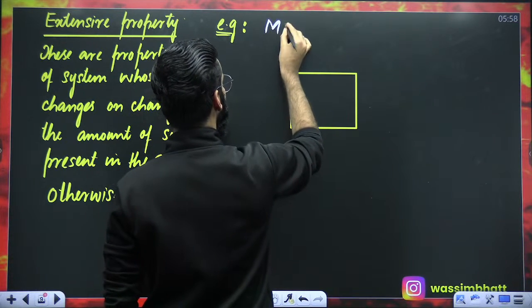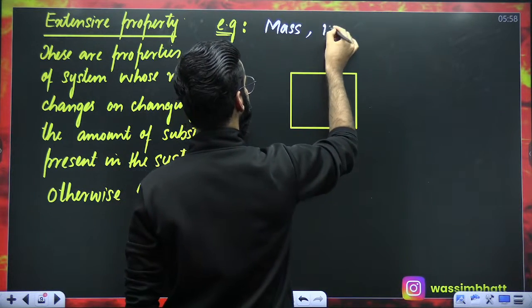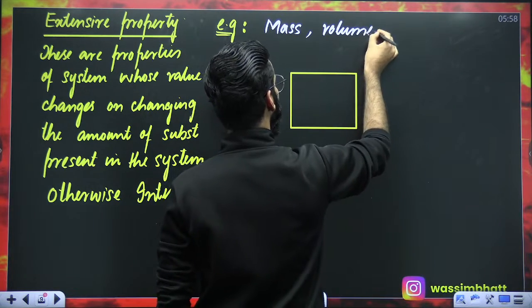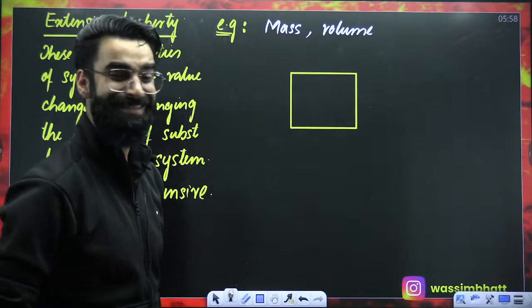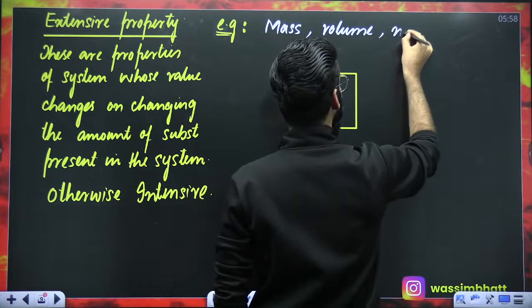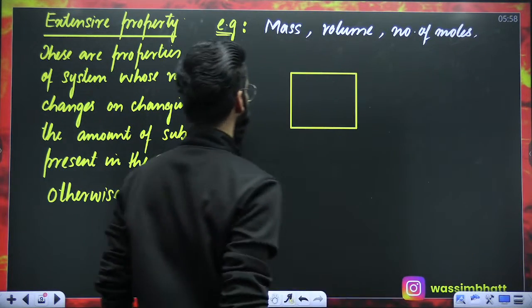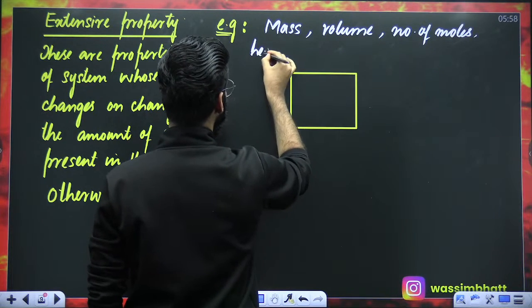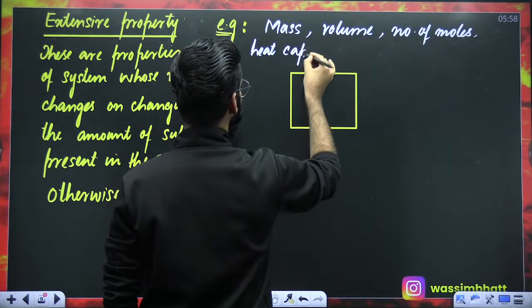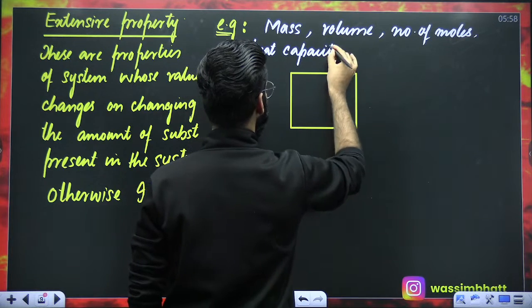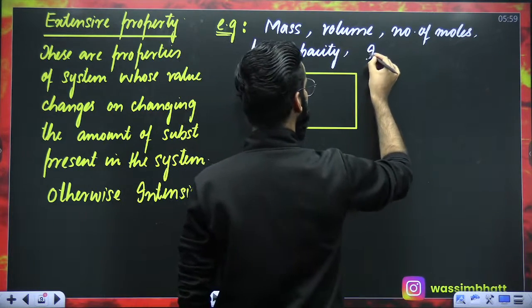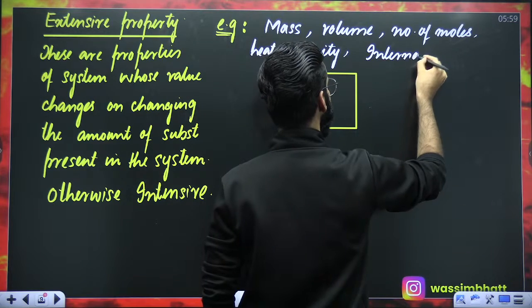First of all, mass is going to be extensive. Volume is going to be extensive. Number of moles of a substance is going to be extensive. There's a term which we have to discuss in some time, that's heat capacity. Heat capacity is extensive. There's another term which we have to discuss in some time, internal energy.